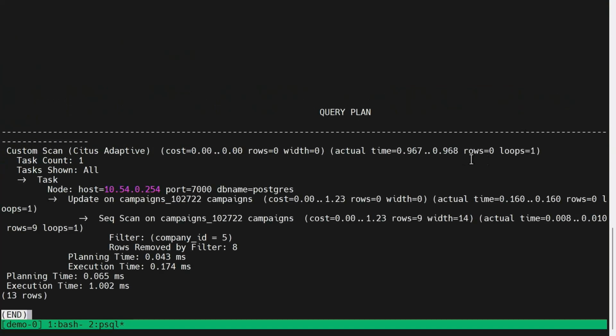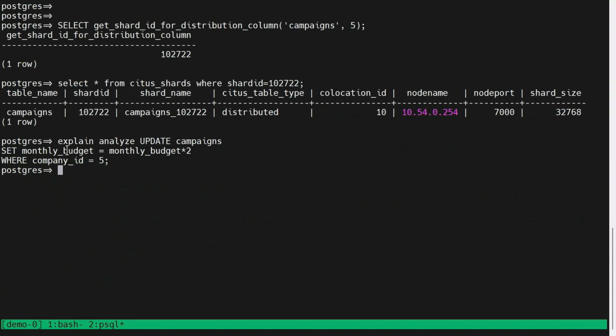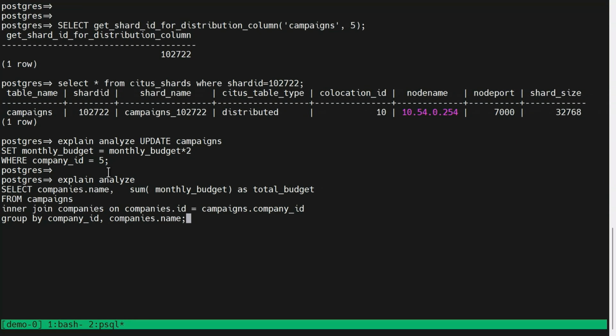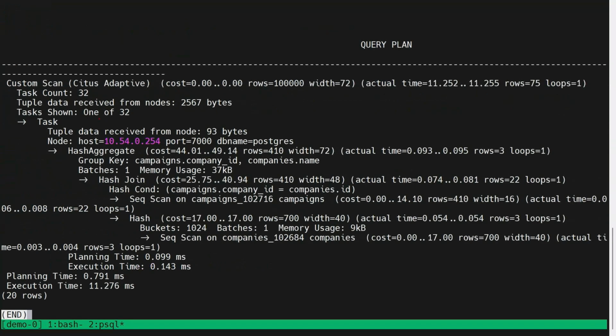I have an update that has this very company ID equal to 5. You see it's isolated to the port 7000. It has only one task, and it's hitting the local table, because these are local tables for each shard on that node, and then returns really quickly. And that's because it had the predicate company ID equal to 5, right? In the second query, I have an inner join on 2 co-located tables, and I have a sum, which is an aggregate. I don't have a where clause, right? In this case, you'll see a bit of a difference. It has to hit all the 32 shards, right? And we have a sample, one of 32 shards plan shown.